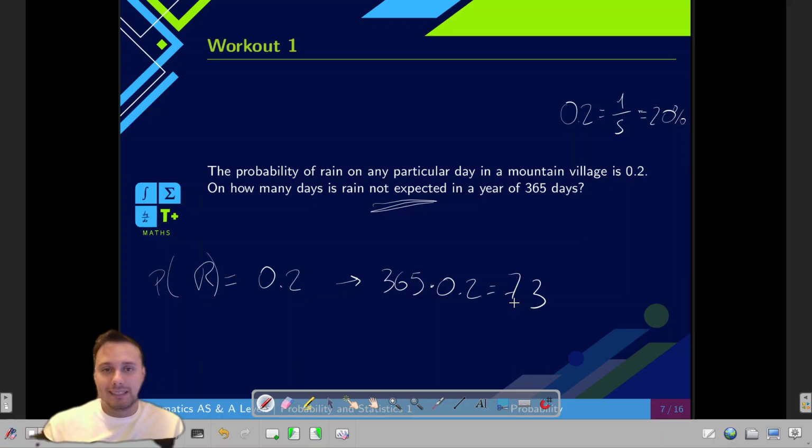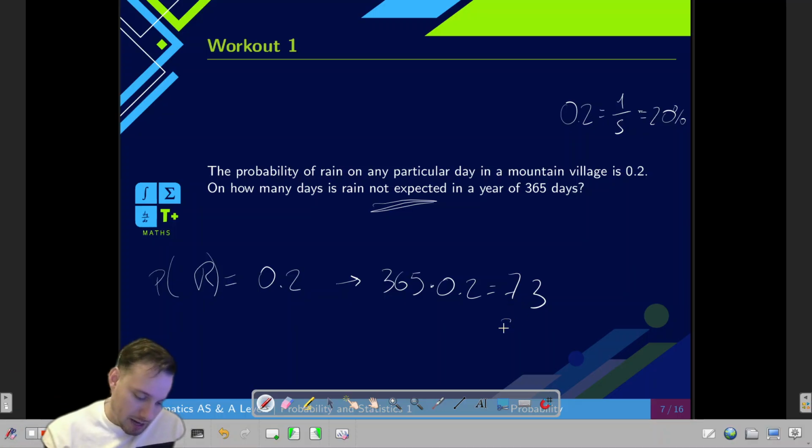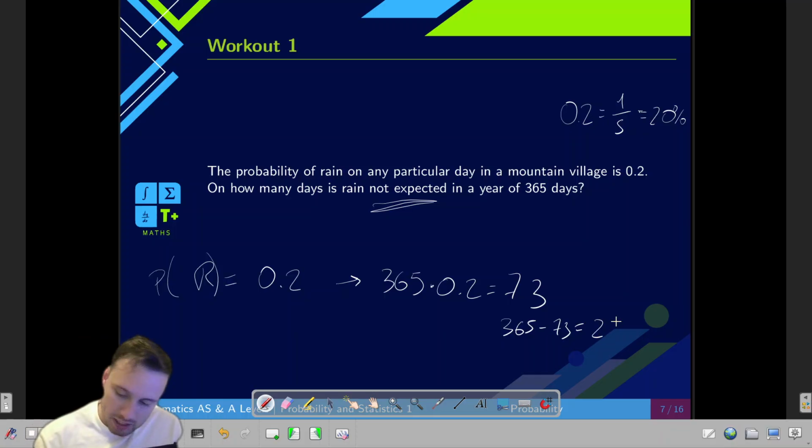Now, the question here is, is this the answer that I'm looking for? No, it's not, because actually these are the days that it is expected to rain. So I need to take 365 and subtract 73, and then I would be getting the final answer of 292 days without rain. This is one option to go around it. It's a very straightforward option, but you need to consider that the question talks about not raining. So then the other way around this is thinking about, well, a day has two options. It either rains or it doesn't rain.